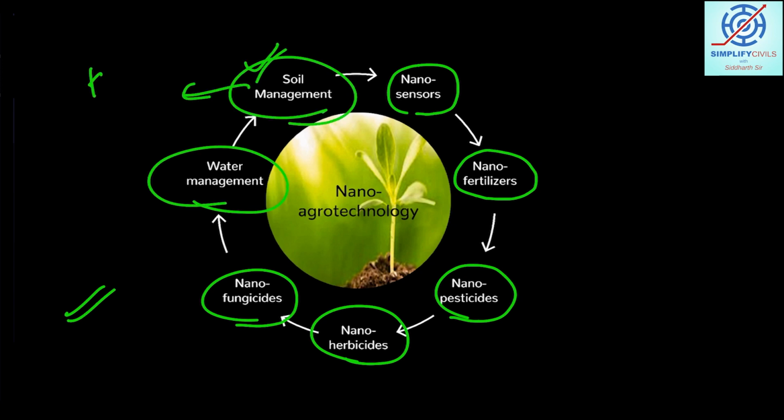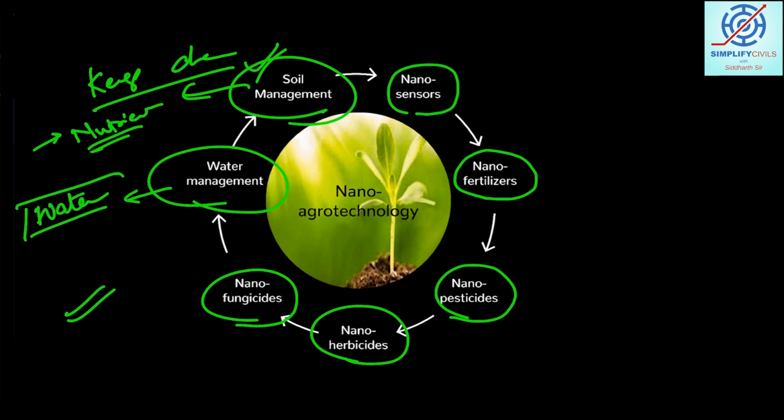You can keep a check on the nutrient aspect of the soil and what is basically the fertility of the soil. You can keep a check on the amount of water that needs to be given to the particular field, and if it is increased, it can be absorbed by nanosponges again. So there can be some kind of material which can absorb the excess water, or some kind of material which may release the water, right? So these are the examples.